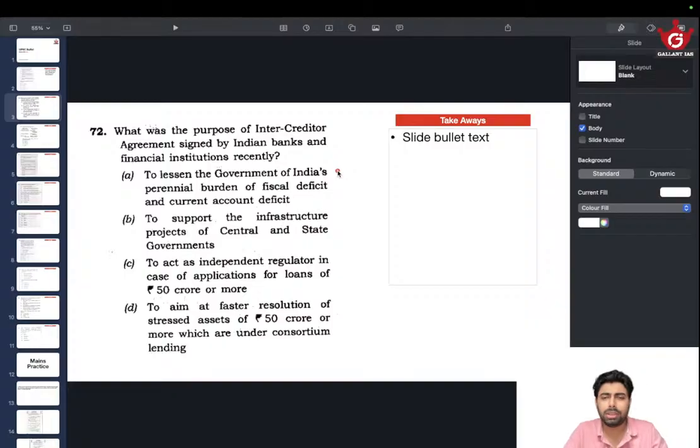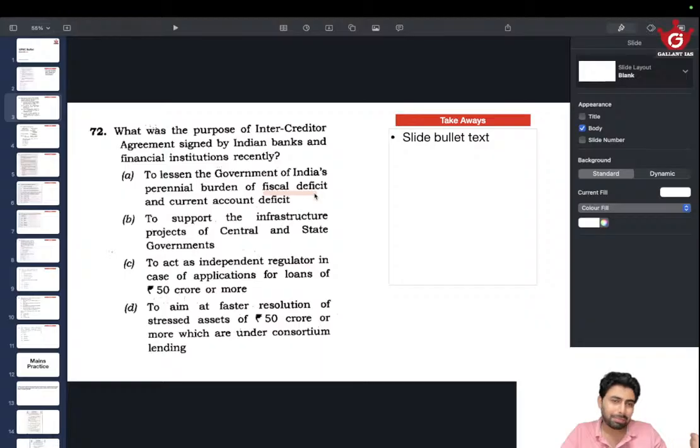If you know something about the economy, this is something very far-fetched, considering it is signed by Indian banks and financial institutions: putting the burden of reducing the fiscal deficit and current account deficit on financial institutions. Fiscal deficit basically means the revenue receipts versus revenue expenditure, the difference between that. There is absolutely very little chance of something like this being connected to India's fiscal situation. This is an entirely government thing.